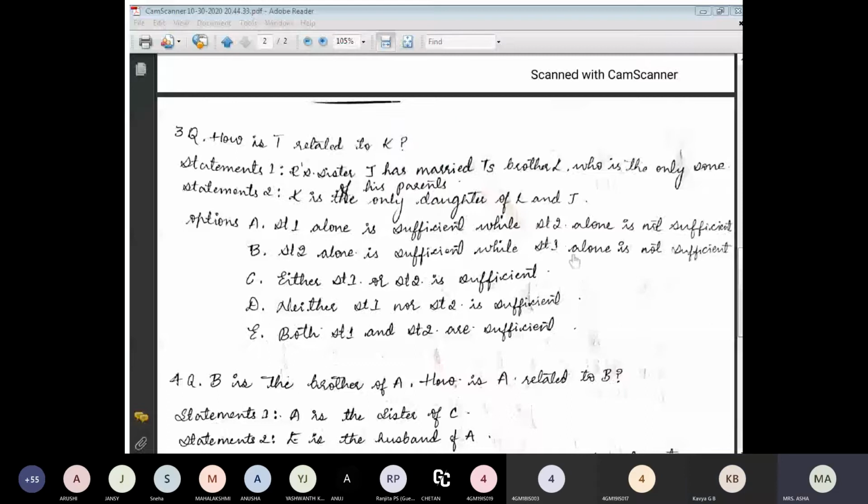Okay, hope so. I'll not continue this explanation, so it's better to go to the fourth problem. What I wanted to tell is that these problems are really interesting, but we will take much time. We will get confusion while solving these types of problems, because here the character names will not be there. Sometimes we need to identify whether the character T or P is male or female. Then we have to tell the relationship between these two characters T and K.